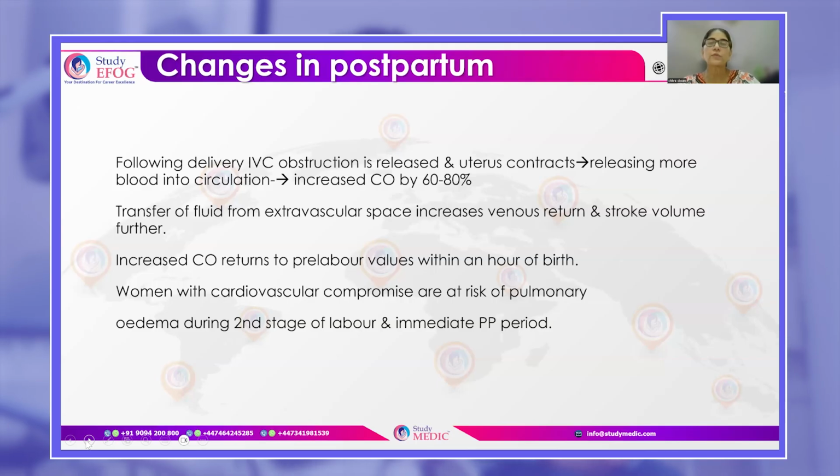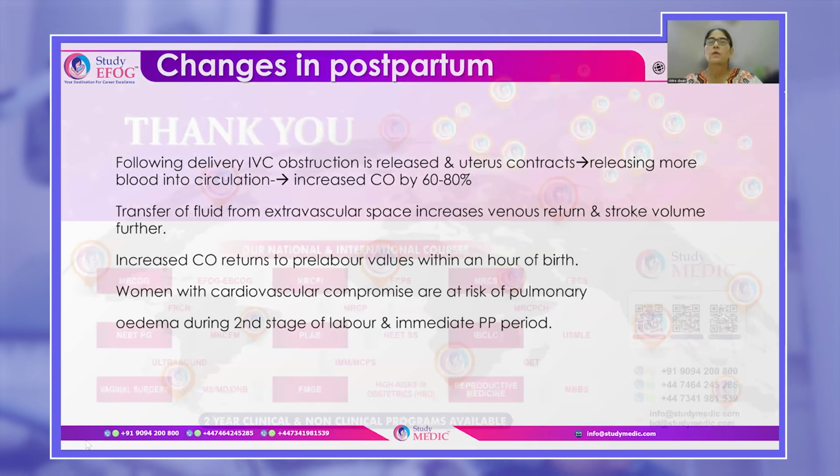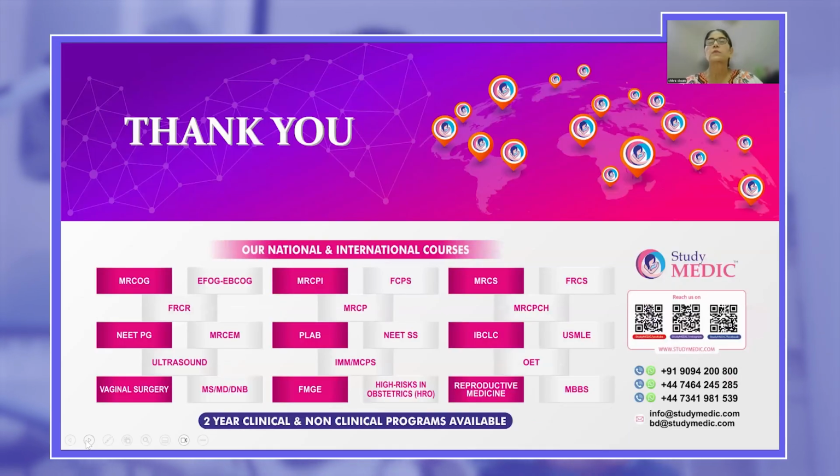Okay, so because of this, women who already have a cardiovascular compromise are at a very high risk of going into cardiac failure or having pulmonary edema during the second stage of labor and in the immediate postpartum period. Okay. Once the woman has delivered, the cardiac output returns to pre-labor values within an hour of birth. So all these changes are maximum in the first hour after birth. So these were important charts and flow charts or diagrams that are associated with venous thromboembolism and cardiac disease.